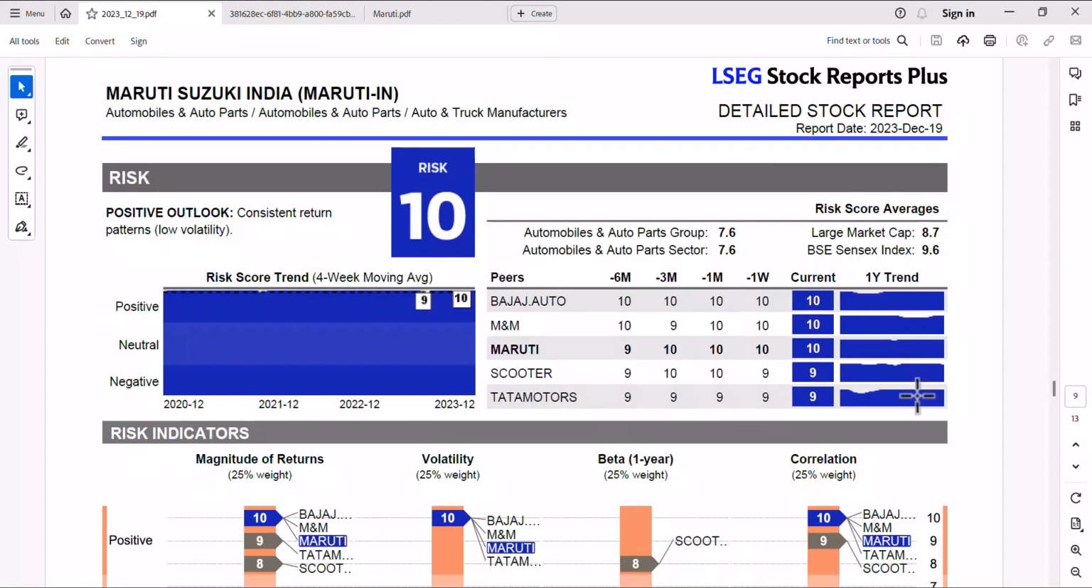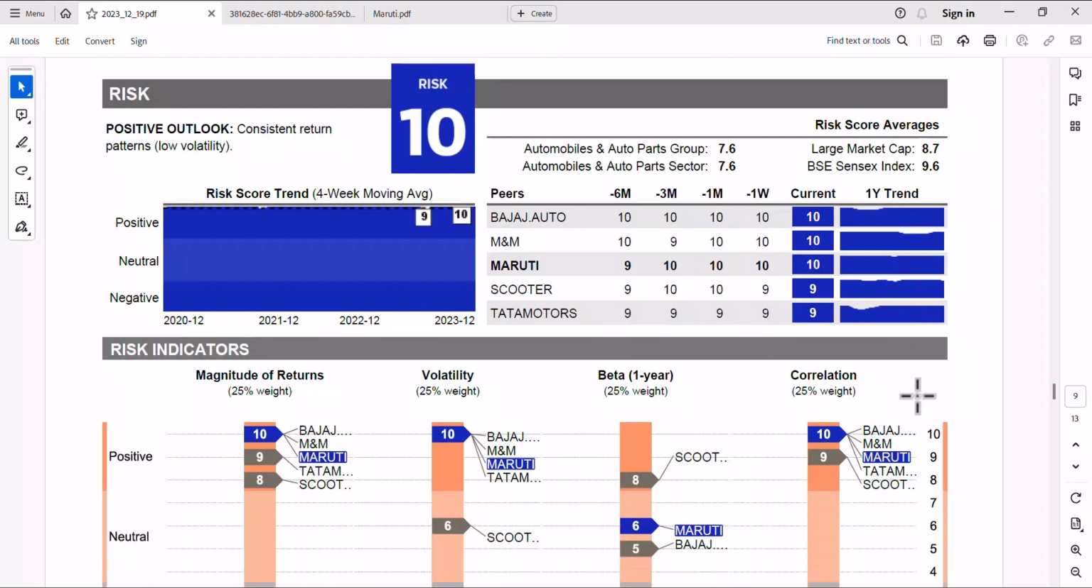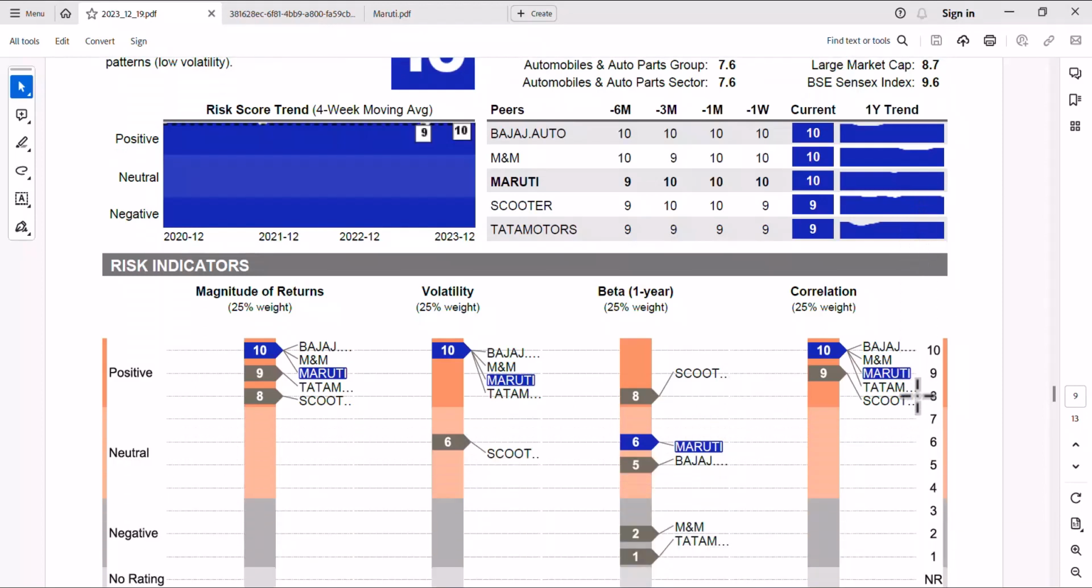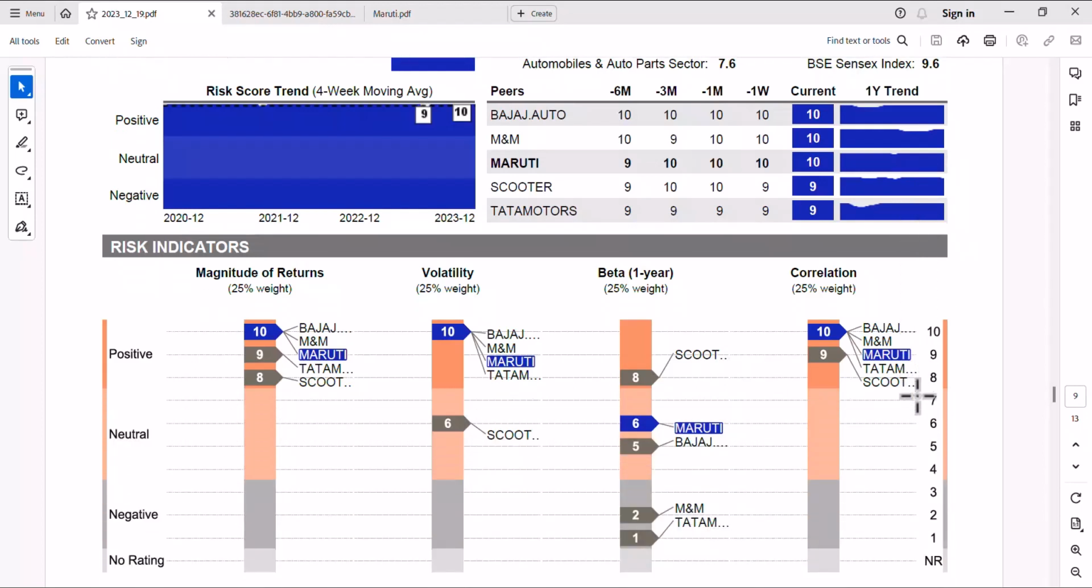So let's talk about why it is saying there is no risk. First is magnitude of returns. Okay, the first parameter is magnitude. Second is volatility. How volatile is the stock? It can go up and down, up and down. Nobody likes a stock that corrects 20%, then goes up by 15%, then corrects again. People want the stock to be stable.